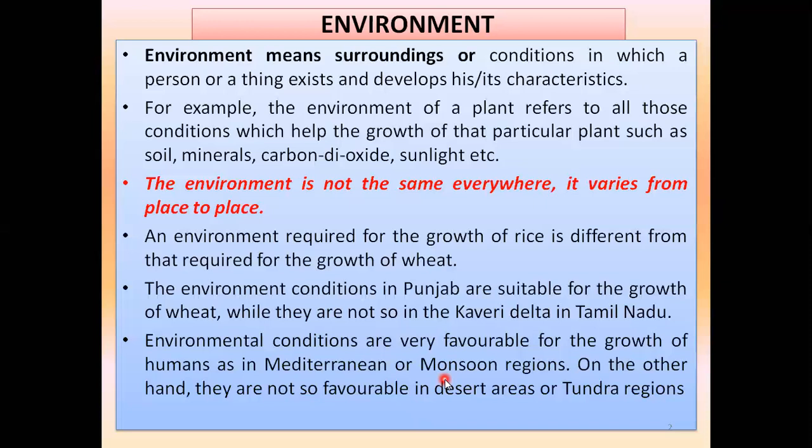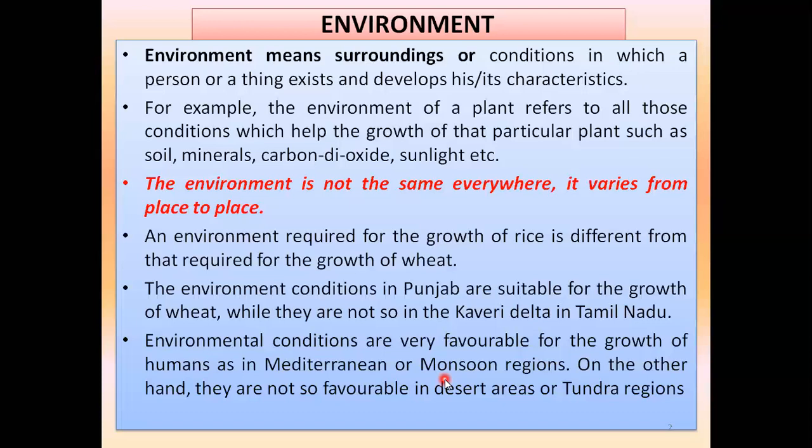And one more important thing before you settle at a particular place: you will have to see your neighbors also, whether they are good or not. Whether you are going to live in a place where many criminals live, people who are not good, and if you go there you will have to adapt to that environment. So one will have to look after these things before getting settled at a particular place. So the region where monsoon is good is favorable for human beings.